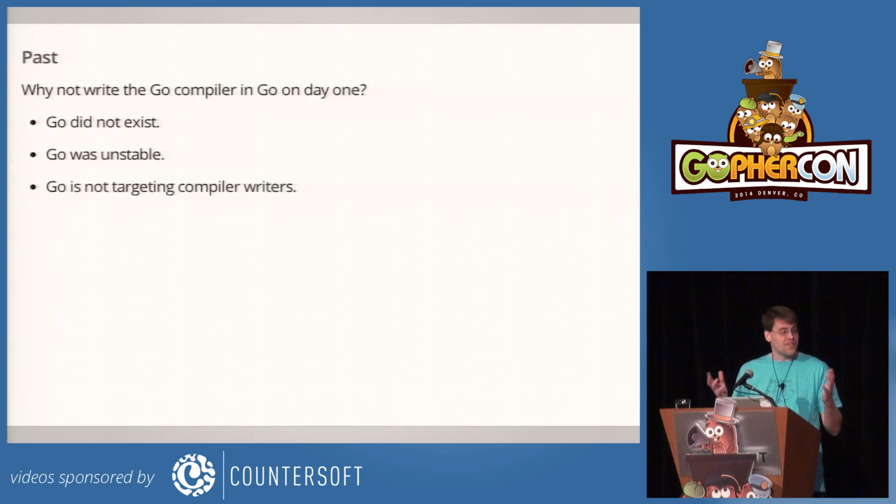And so then the first obvious question after that is, why didn't we do this from the start? Well, at the start, Go didn't exist. And it's easier to write compilers in languages that do exist, although people have done it. And second, once Go did exist, it was unstable. We would change things when we realized that something was wrong. And it was much easier to make the changes when we didn't have to think about the dependency cycles caused by the compiler still needing to be able to compile itself.